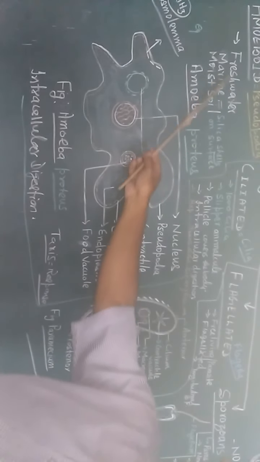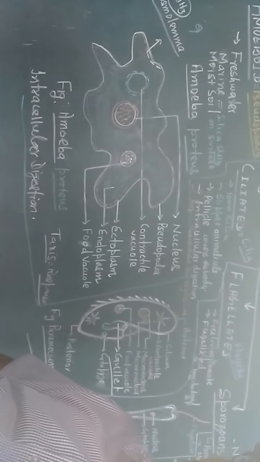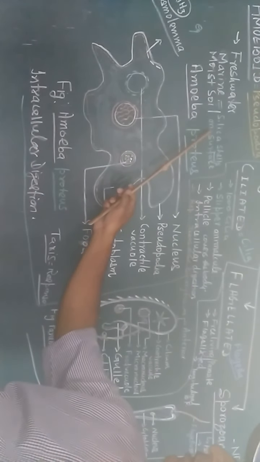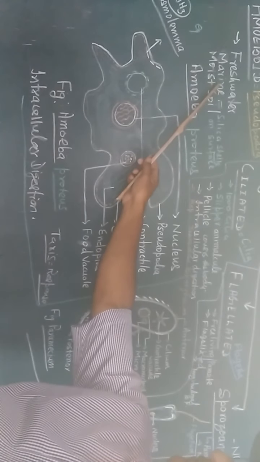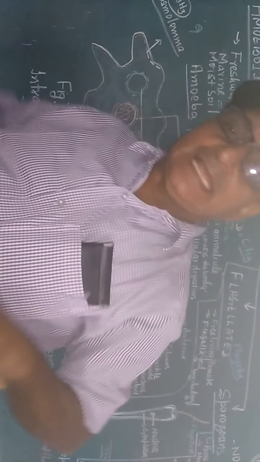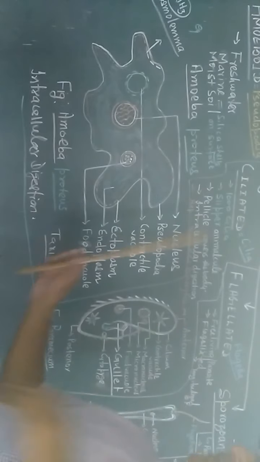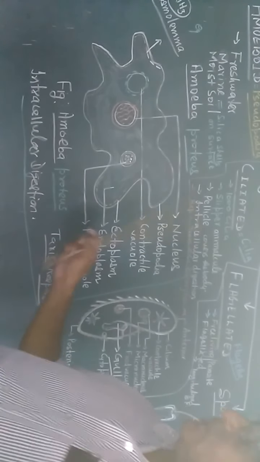They are freshwater as well as marine, and also found in moist soil. Entamoeba histolytica is also found. When they are found in marine form, they have a silica shell on the surface. So the surface is impregnated by silica, like diatomaceous earth you have studied.